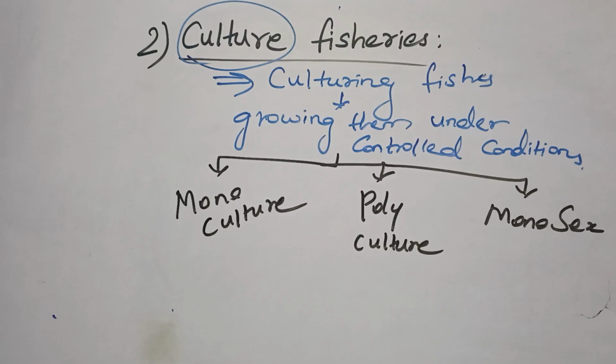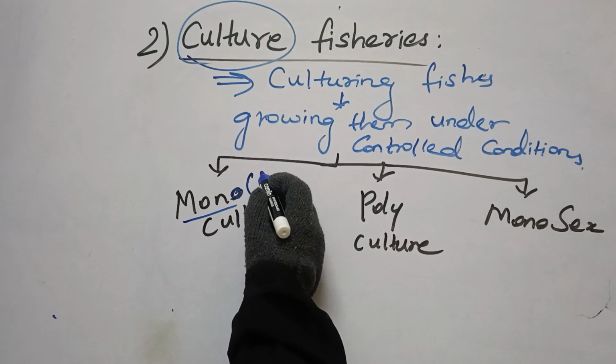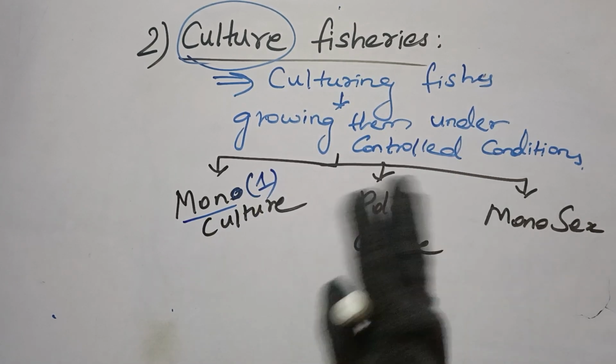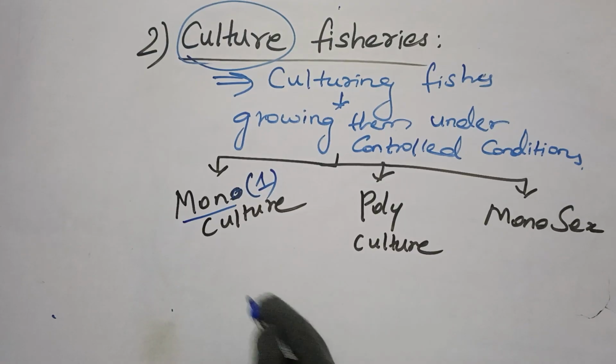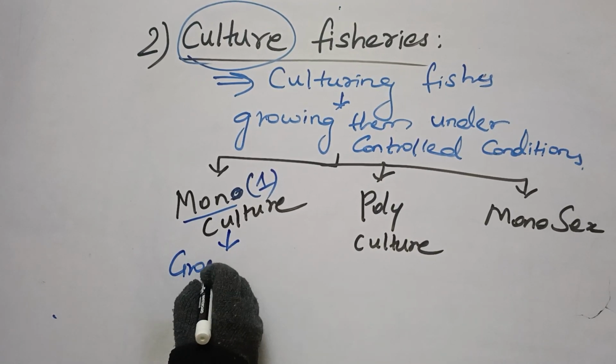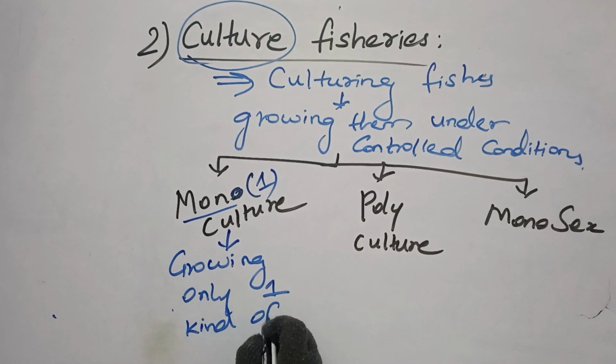Monosex culture. So whenever we come across this word mono, it represents one. It equals one. Okay, children? Not four but one. So monoculture means growing or culturing only one kind of species of fish.